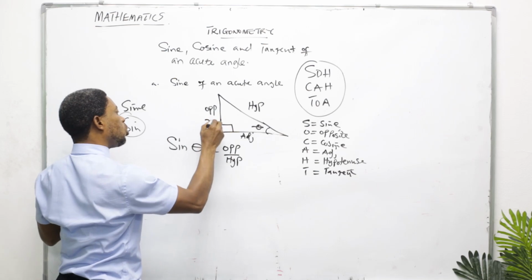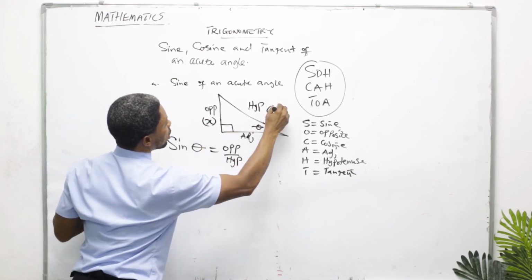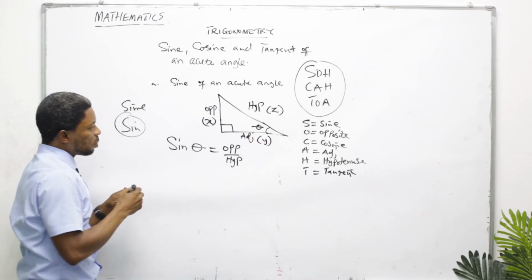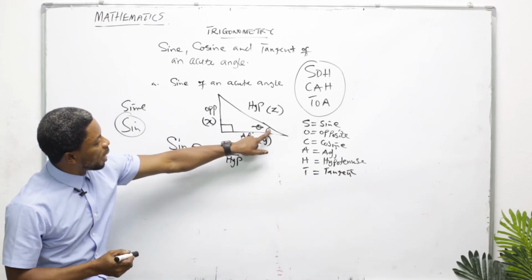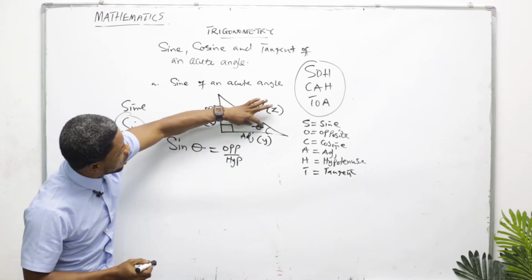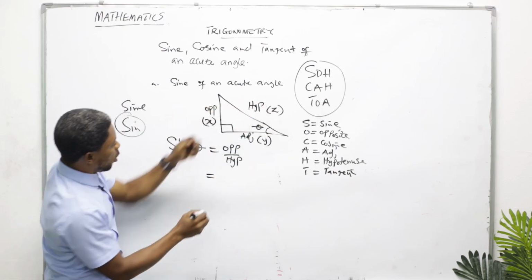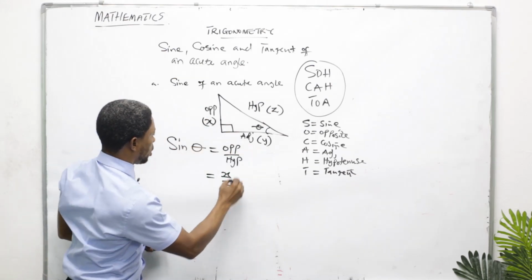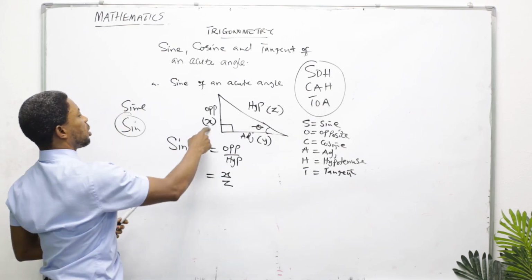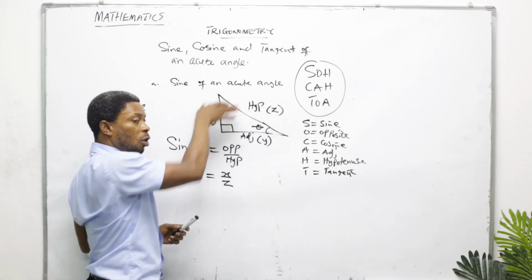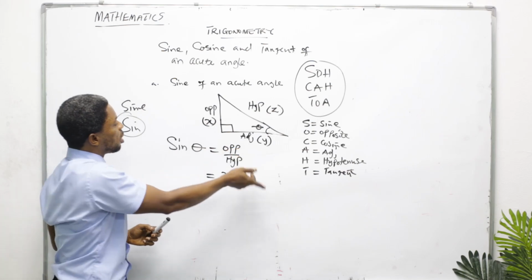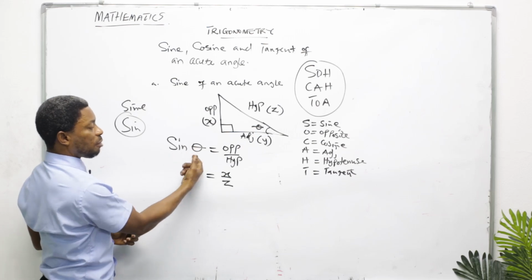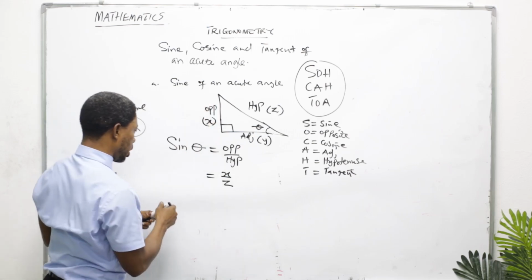So now let us use letters to represent these lengths. We have here the size of this shape. If this is a right angle triangle and I consider this angle, the opposite is X, over the hypotenuse, letter Z, which is here. So this represents any number, any figure on the shape. With this, I can substitute the respective values and then find sine theta. We're going to look at an example.